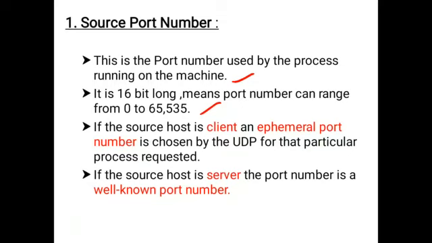If the source host is server, the port number is a well-known port number. So these are two different types of port numbers. If the source host is client, we use ephemeral port numbers. If the source host is server, we use the well-known port number. So this is about source port number.